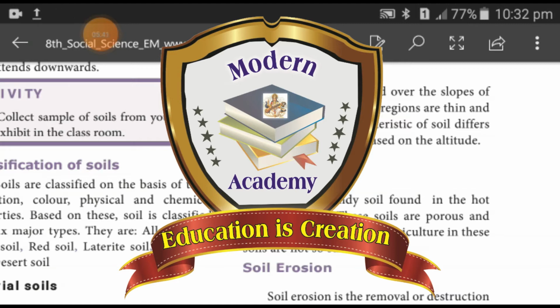These are sandy soils found in the hot desert regions. These soils are porous and saline. Since they are infertile, agriculture in these soils is not so successful.